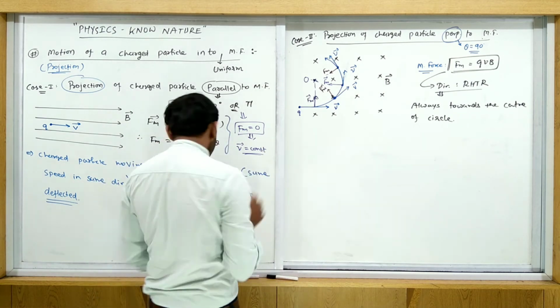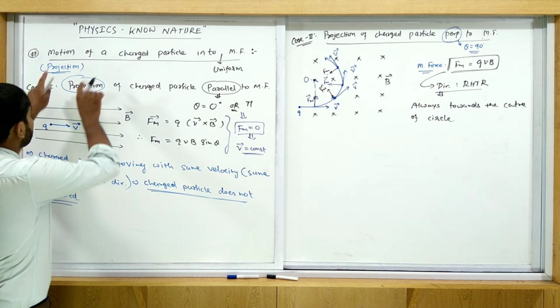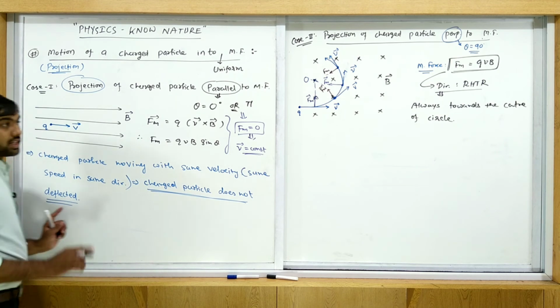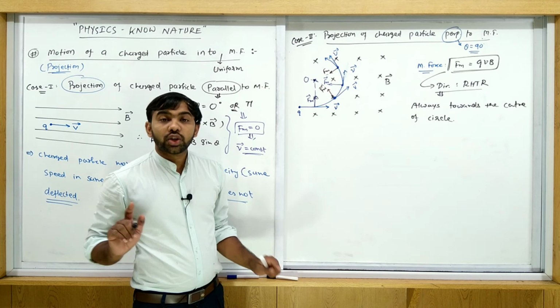Okay, so here we write the note. When the charged particle is projected parallel to it, the charged particle does not deflect. Here the charged particle is deflected and it moves along a circular path.